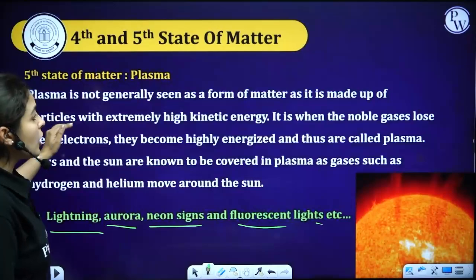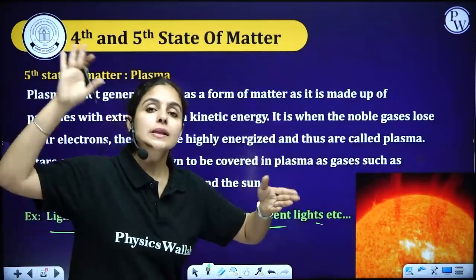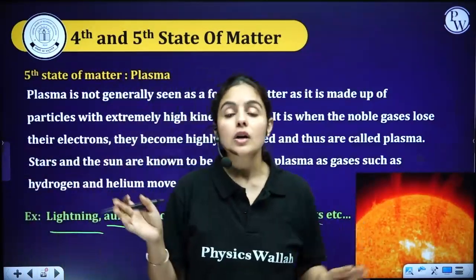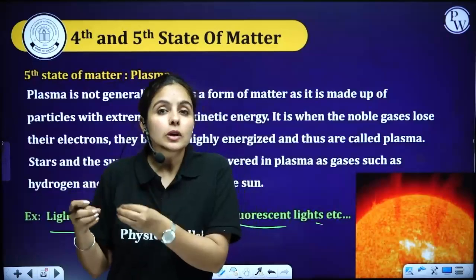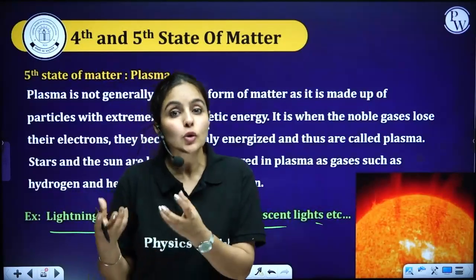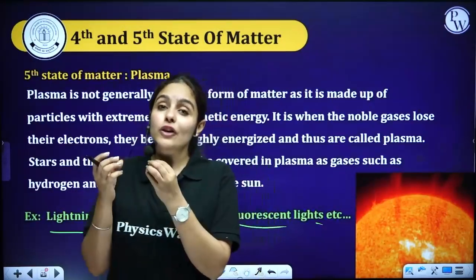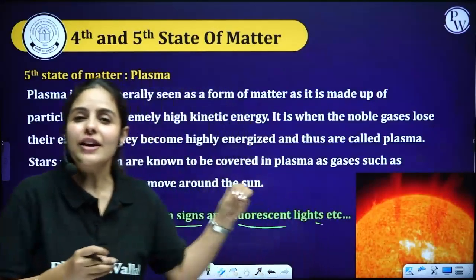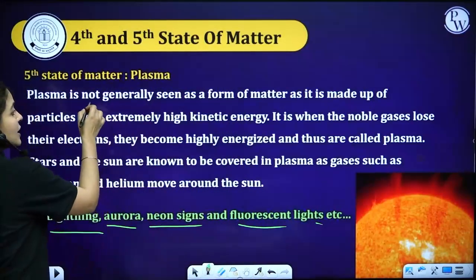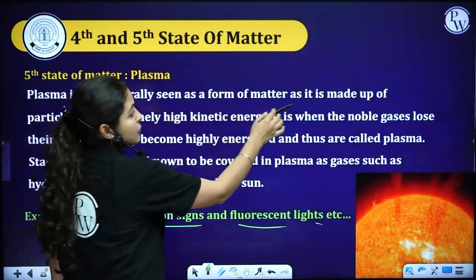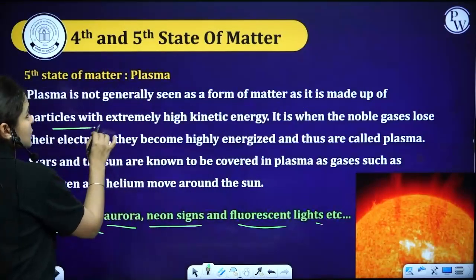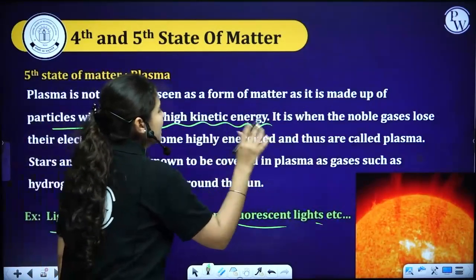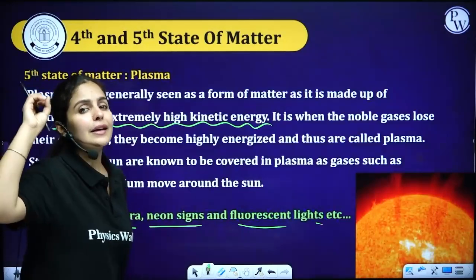Now plasma and BEC work completely opposite to each other. As you've seen, BEC works at a very low temperature, a cold environment, whereas plasma works at a very high temperature. Plasma is not generally seen as a form of matter, but it's made up of particles which have extremely high kinetic energy.